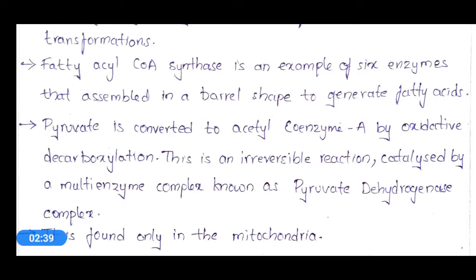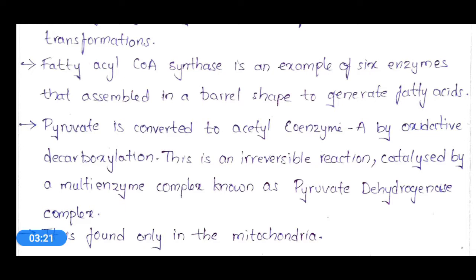Pyruvate is converted to acetyl coenzyme A by oxidative decarboxylation. This is an irreversible reaction catalyzed by a multi-enzyme complex known as the pyruvate dehydrogenase complex. Here, pyruvate, which is produced by the process of glycolysis from glucose, is converted into acetyl coenzyme A by the reaction of oxidative decarboxylation.